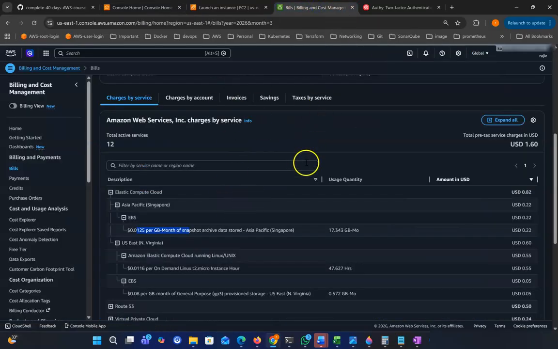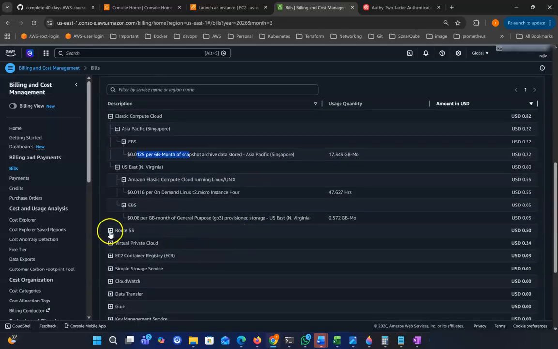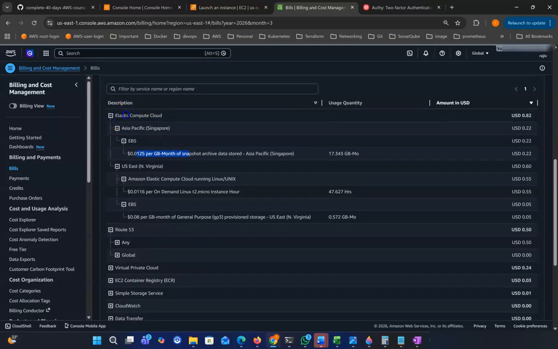Okay, so go back to the billing section again. Here another thing is Route 53, which is a DNS system. Here you can see EC2 depends on region. So if I deploy in Singapore, the price is different. If I deploy in Virginia, the server price is different. That's why they charge region wise.